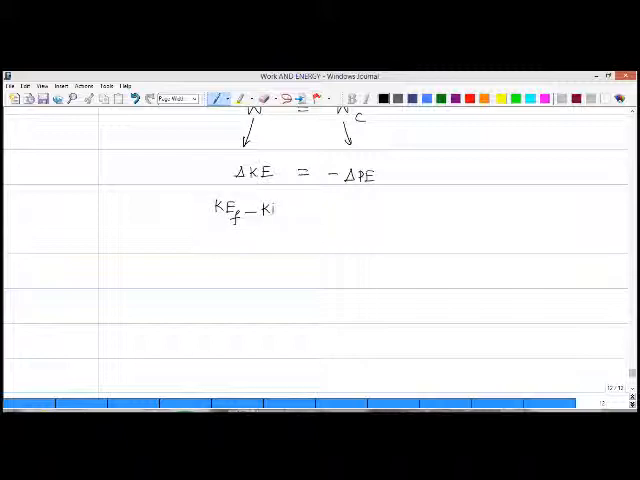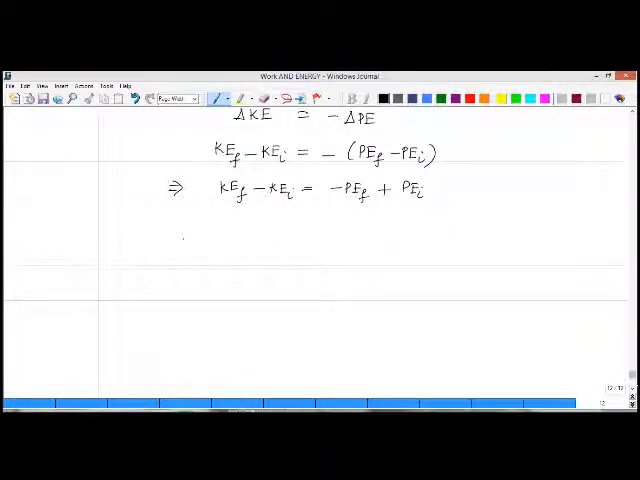Delta KE is KE_f minus KE_i, and delta PE similarly is PE_f minus PE_i. So now I can distribute the negative sign and write this as KE_f minus KE_i equals negative PE_f plus PE_i. And now all we need to do is move the final terms and the initial terms together. So I'm going to move the final PE_f to the left. So I get KE_f plus PE_f is equal to KE_i plus PE_i.